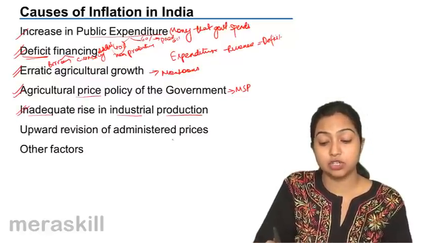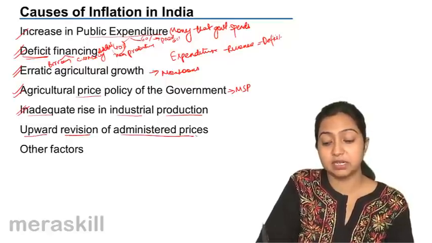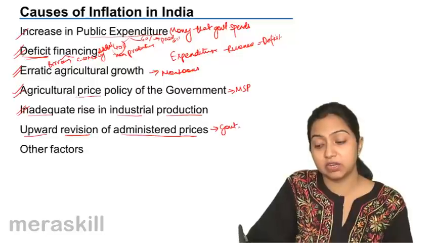Now, upward revision of administered prices. There are so many things that the government produces in our country. There are utility items which are produced by the government.